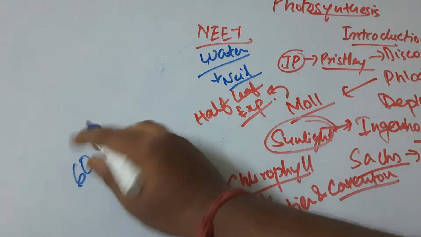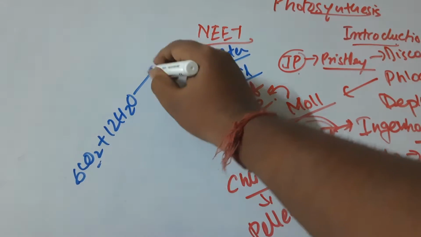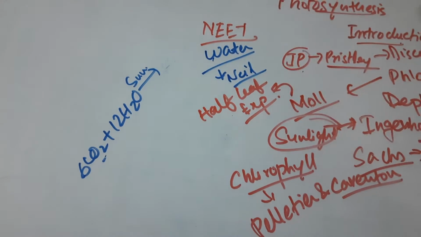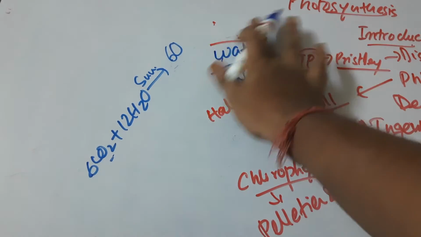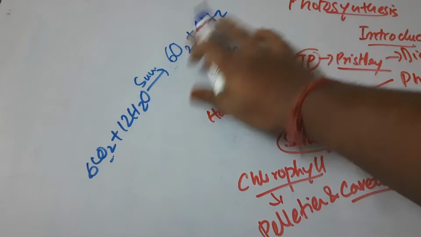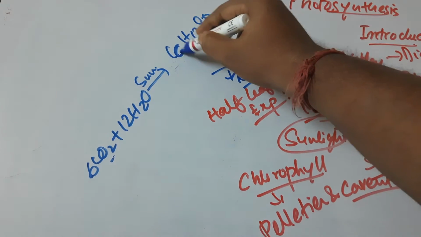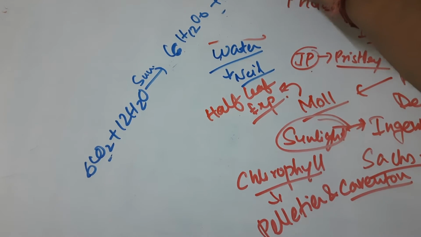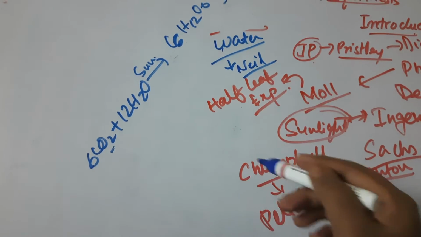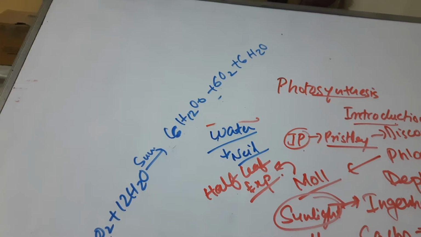6 CO2 plus 12 H2O. Here there is sunlight, then it will form C6H12O6 plus 6 O2 plus 6 H2O. These are the products. Let me write the actual product, which means I want to write about the energy and all. So what is happening in this?